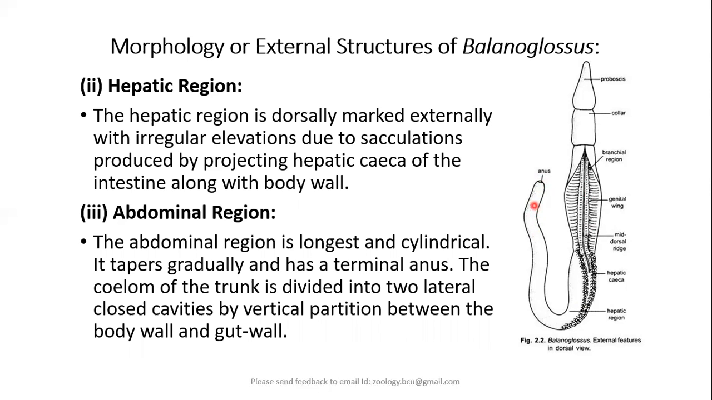So the coelom of the trunk is also divided into two. That means there are two coelomic cavities here by the presence of a vertical partition between the body wall and the gut wall, digestive system.